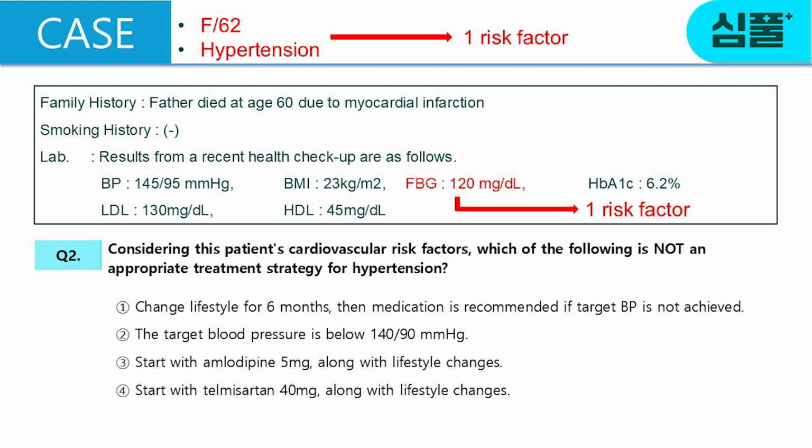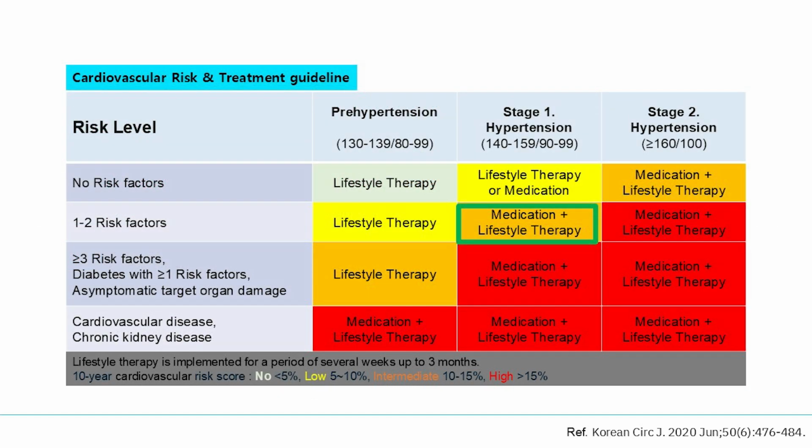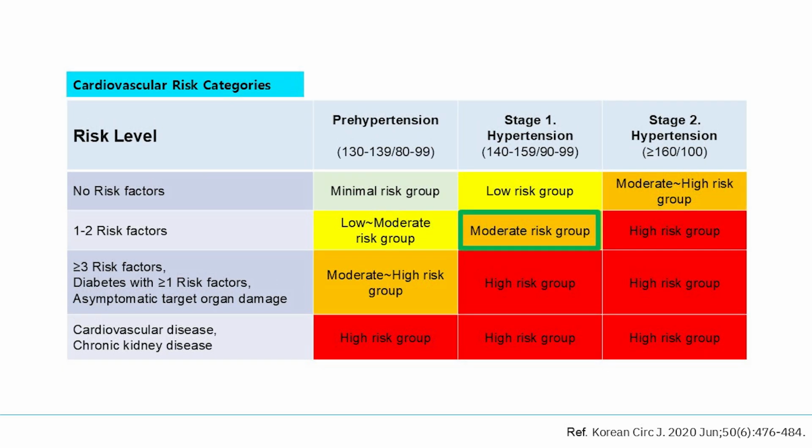Glycated hemoglobin is less than 6.5%, LDL cholesterol is less than 150, HDL is more than 40, there is no problem with family history, and smoking is not applicable. Therefore, this patient has 2 risk factors. Looking at the cardiovascular risk and treatment policy, this patient has stage 1 hypertension because her blood pressure is 145/95, and since she had 2 risk factors, medication therapy and lifestyle therapy are recommended in the cardiovascular risk and treatment policy table as a treatment method. It can be seen that this patient has moderate cardiovascular risk because she has 2 risk factors and stage 1 hypertension.